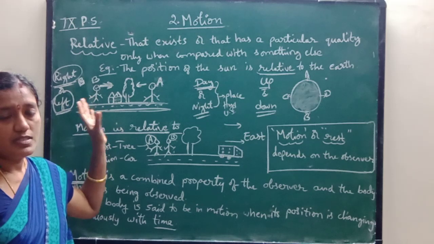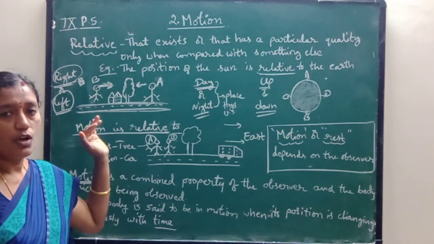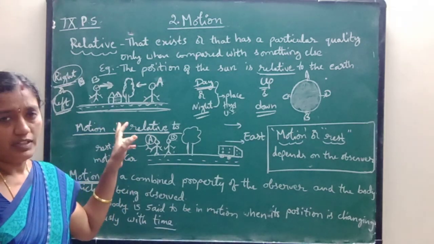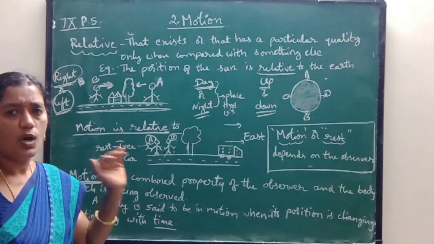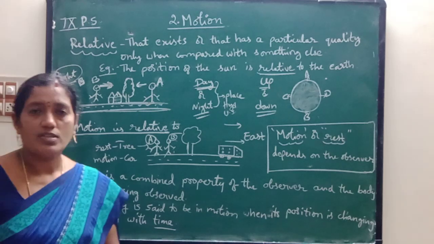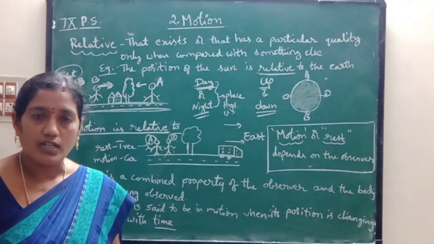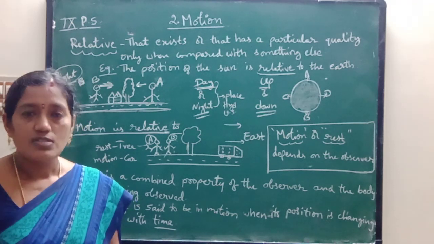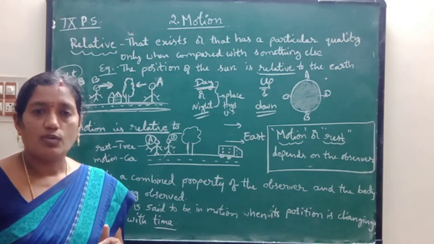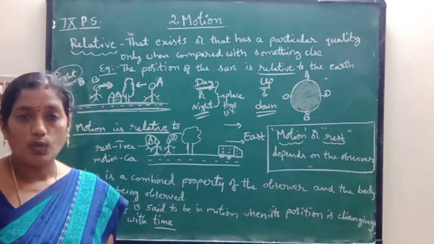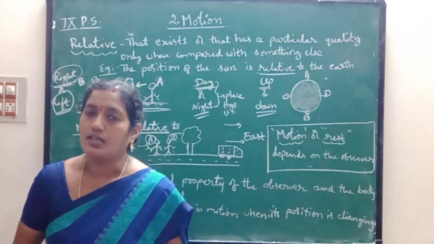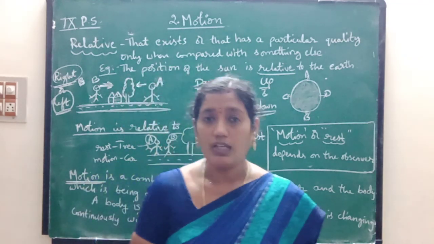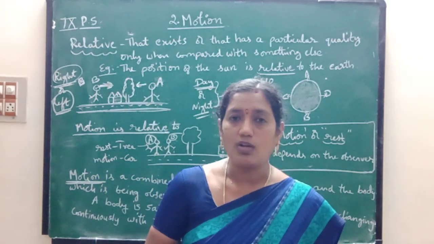Children, the persons or things which are not moving, which are stable, are said to be at rest. Here trees, buildings, huts are all rest objects because they do not have any motion. The objects which do not have any motion are said to be at rest. While we are moving on the road, some objects like buildings, shops, poles, trees appear to be moving, but actually they are not moving.